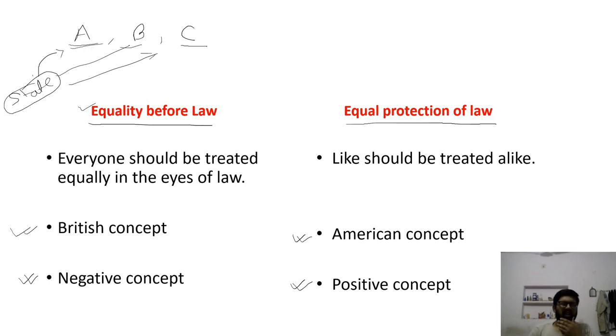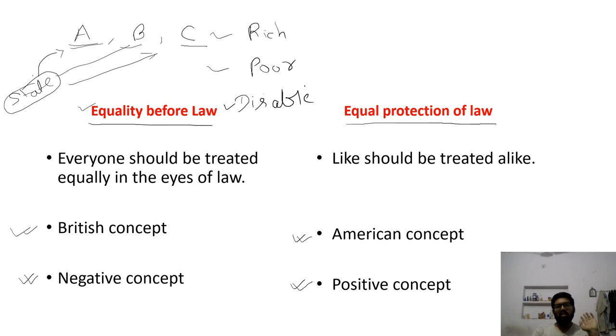State says that however you are, whether you are rich, poor, or disabled, we will treat everyone equally, regardless of the fact that you are rich, poor, or disabled.